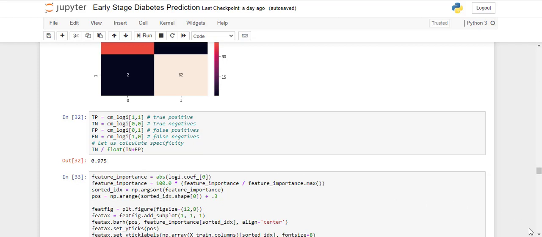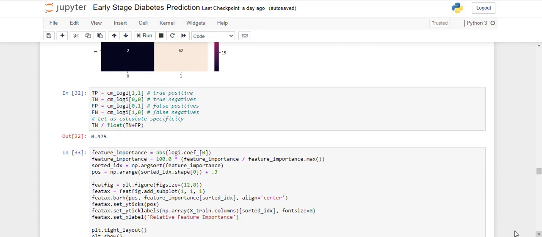And if we want to see what the important features are, we know that logistic regression comes with two parameters, which are coefficients and intercept. Coefficients are basically tied to whatever your features are.